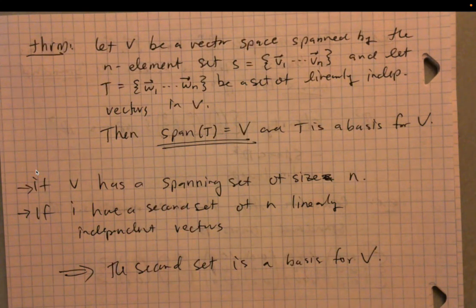I need no more than n, right? And secondarily, if I have n linearly independent vectors, then that means I can't throw any of those vectors out and still span V, right? So I know that my linearly independent set can have up to n vectors, and it takes no more than n vectors to span V, so those two pieces together imply that this second set is automatically a basis for V by virtue of its size and the fact that it's linearly independent.